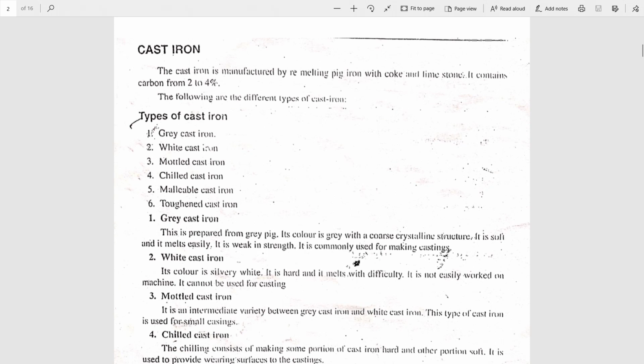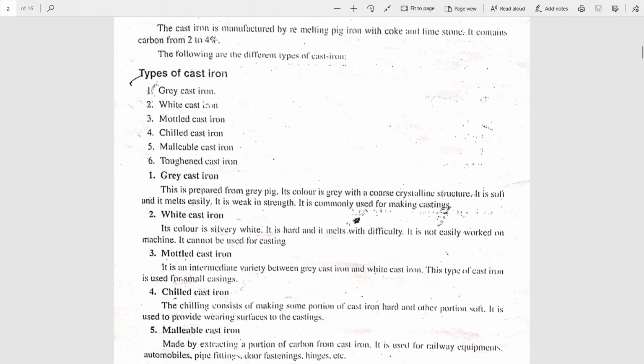You already know cast iron, wrought iron, mild steel; we classify them on the basis of carbon content. Cast iron contains carbon around 2 to 4%. So, what are the different types of cast iron? There are 6 different types of cast irons. No need to explain, only list the types of cast iron: grey cast iron, white cast iron, mottled cast iron, chilled cast iron, malleable cast iron, toughened cast iron.